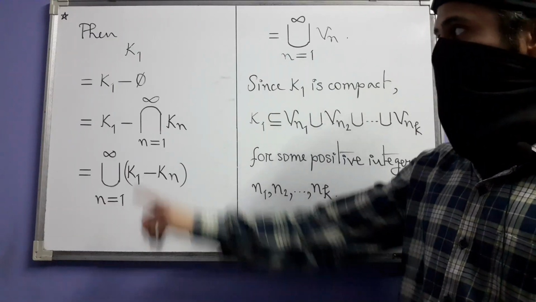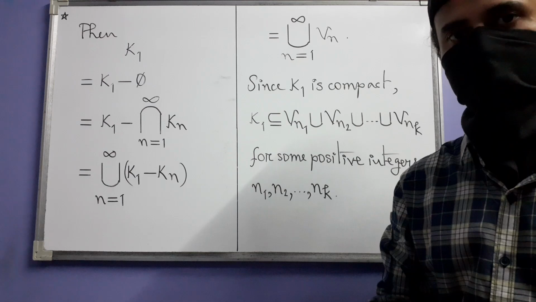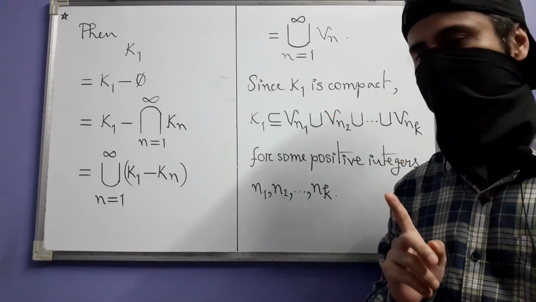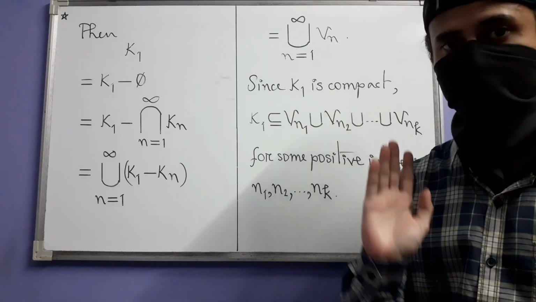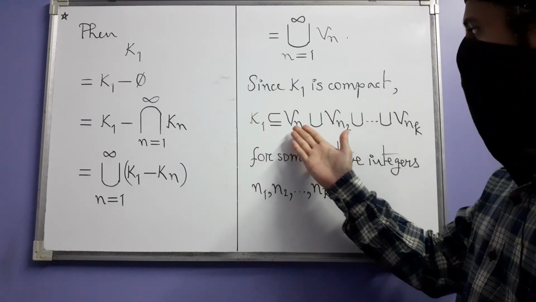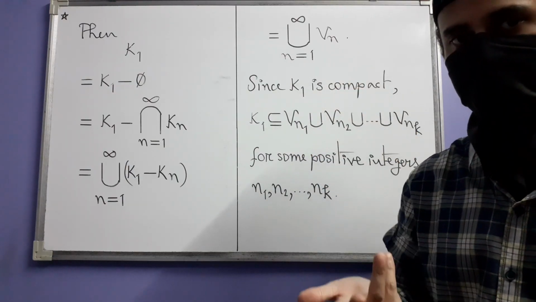Okay, now K1 is a union of these Vn's which are open in K1, and K1 is compact. So by theorem 12.5.8, the one that we proved recently in another analysis video, K1 will be contained in finitely many of such Vn's, their union.